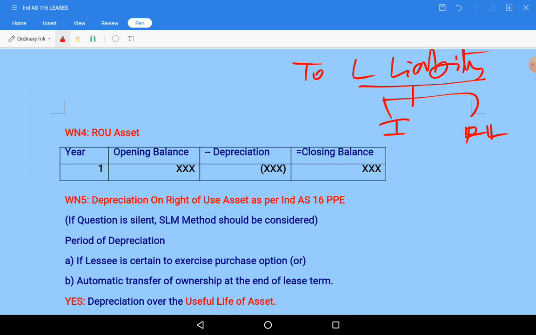As per Ind AS 16, property, plant and equipment, we will take the depreciation. We need to deduct the depreciation. We use the SLM method for depreciation.